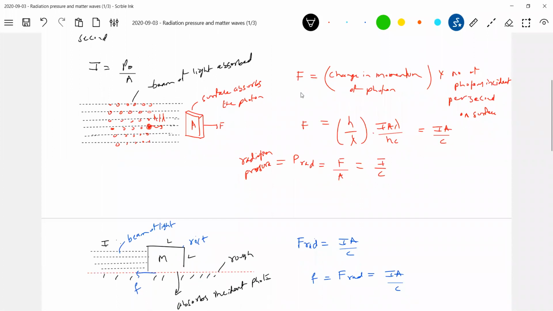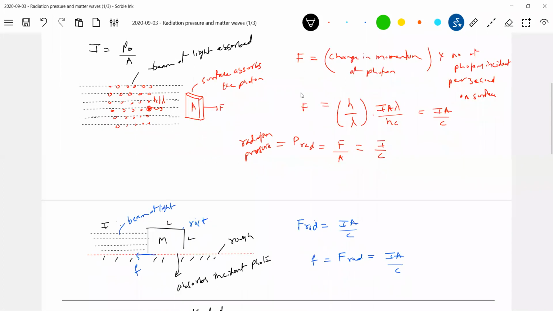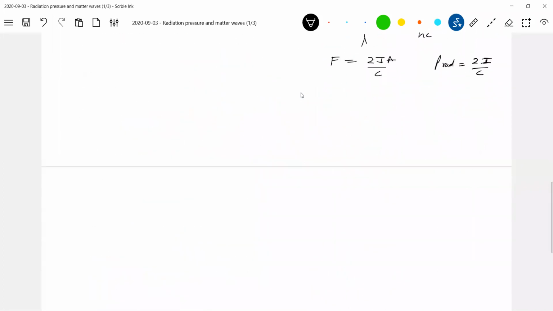So next we'll go to the next condition. It is partially absorbed, partially reflected. Incident light